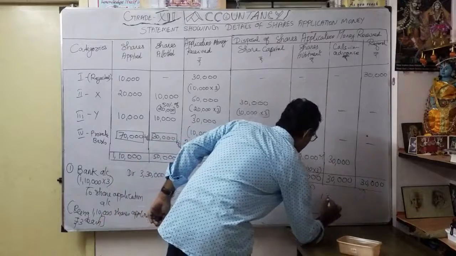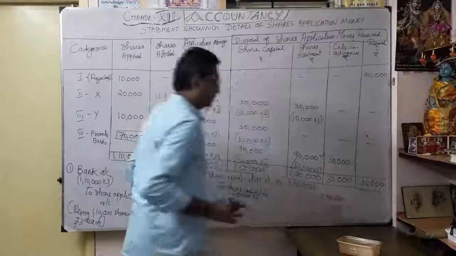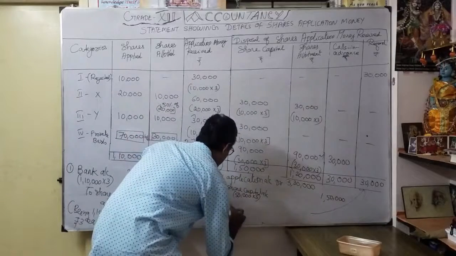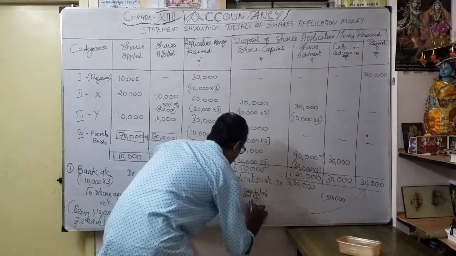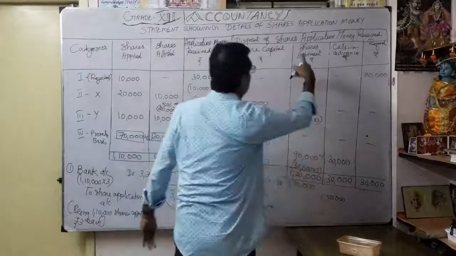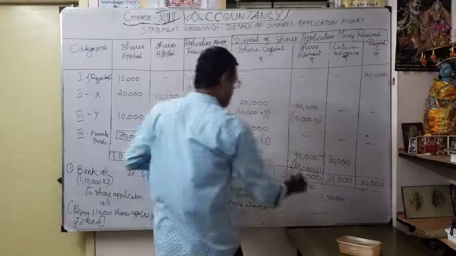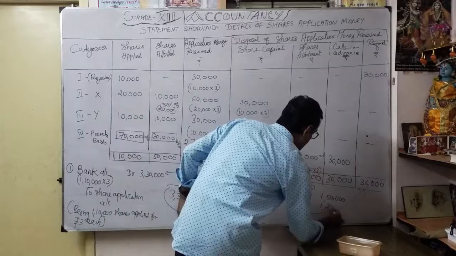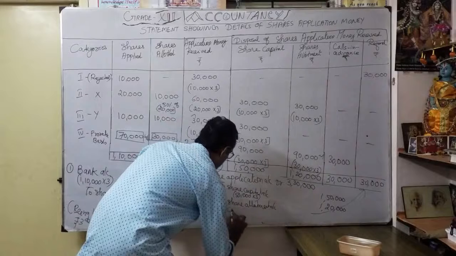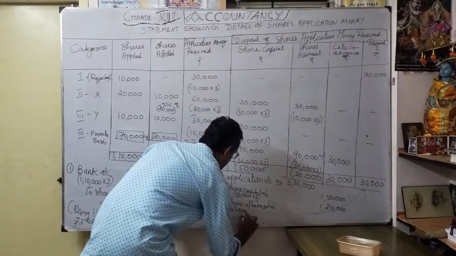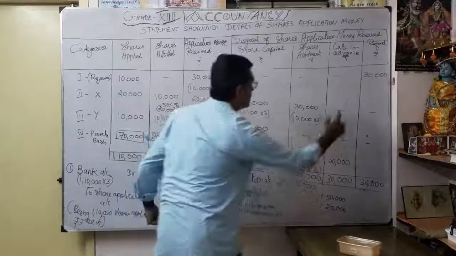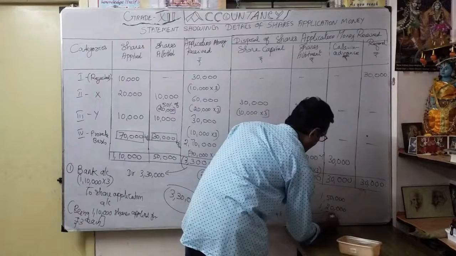Okay, 1,50,000. Thereafter by share allotment adjustment, to share allotment account. How much? Share allotment, 1,20,000 we're going to adjust. So what is my calls in advance? To calls in advance account. How much? 30,000.